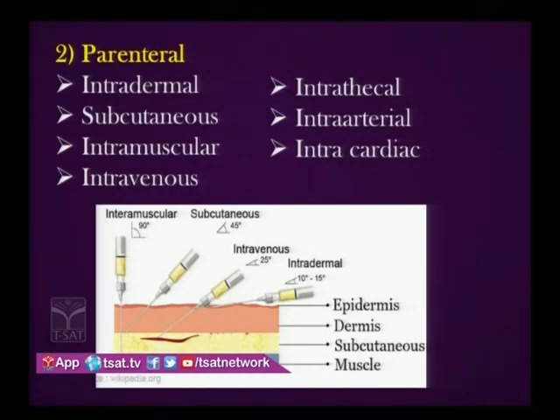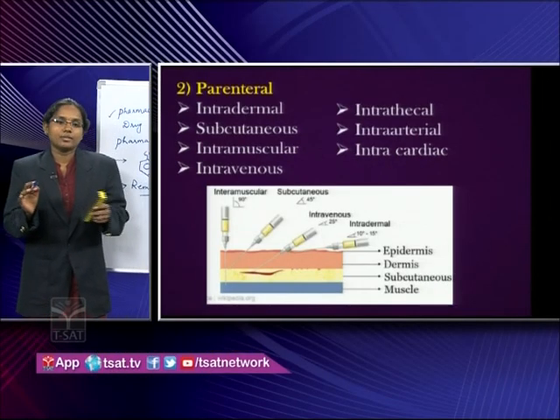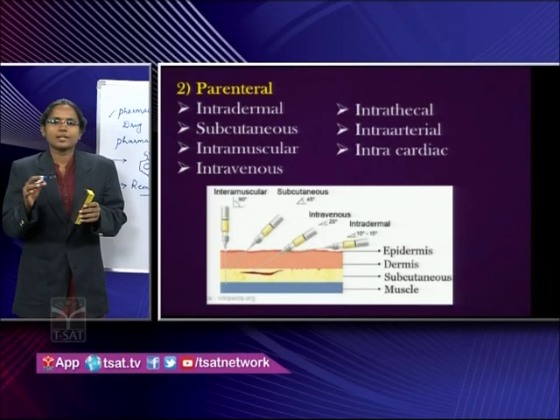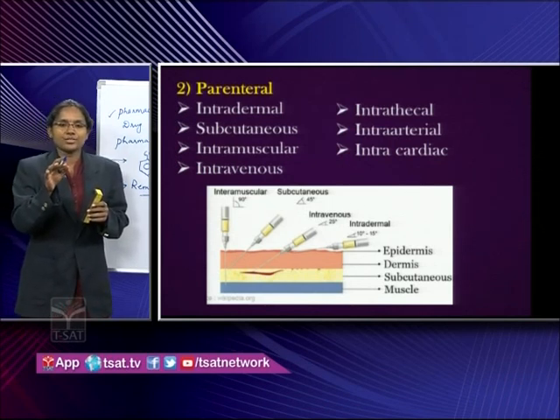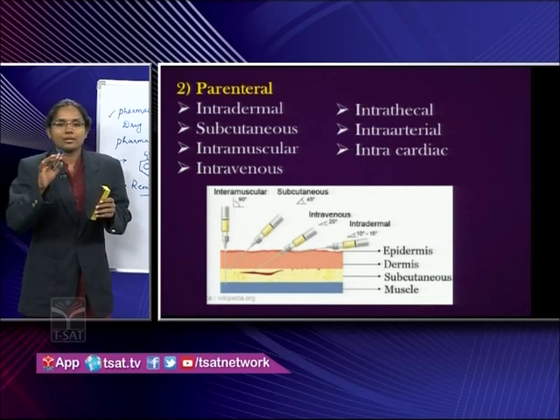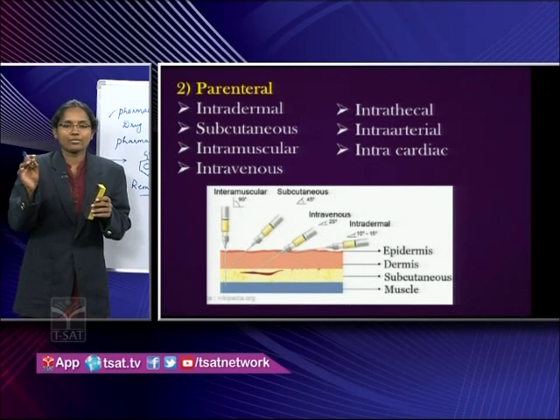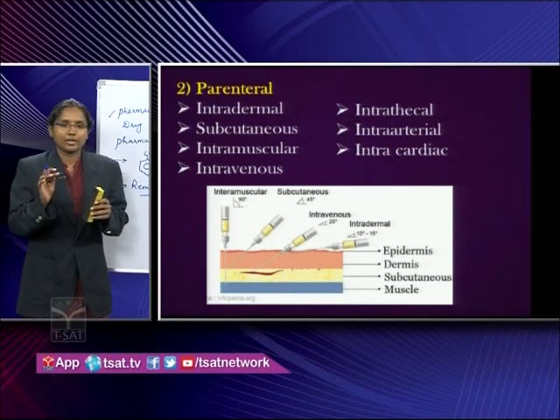Next thing is parenteral. Parenteral means it is via injection. We do have different kinds of injections in this section. First one is intradermal. If you see, the intradermal is given into the skin, right? And often vaccines, there are some vaccines they are given in this way. If you see, the angle matters. If you see the angle of needle of the injection, for different kinds of injection the angle is changing. For intramuscular it is 90, subcutaneous it is 45. So the angle is really important.